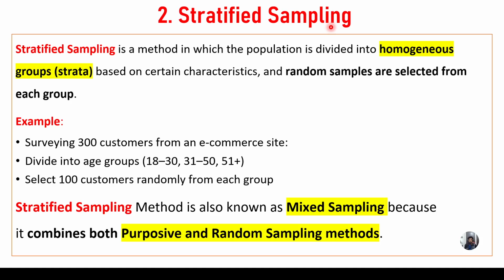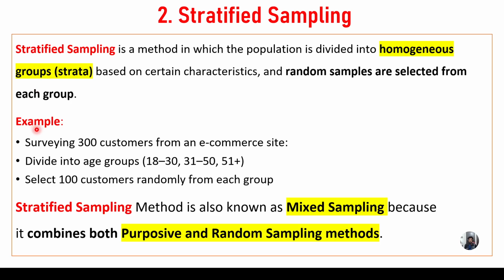Okay, so let us move on to stratified sampling. This is also a probability sampling method. Stratified sampling is a method in which the population is divided into homogeneous groups, also called strata, based on certain characteristics, and random samples are selected from each group. So please remember, when I mention this yellow mark, homogeneous groups means similar.